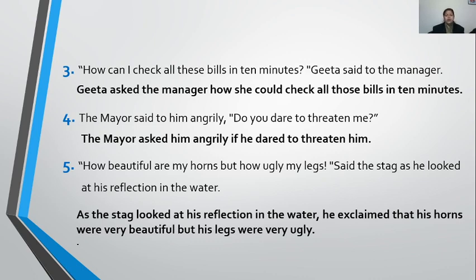Clear? So I hope the topic must be clear to you all, and you are going to solve all the exercises in the book on your own. First try to solve it on your own, and then later cross-check your answers from the solution PDF.